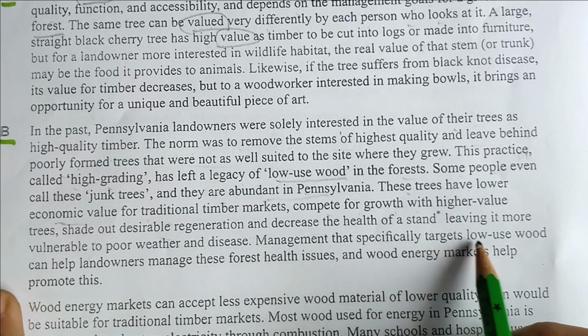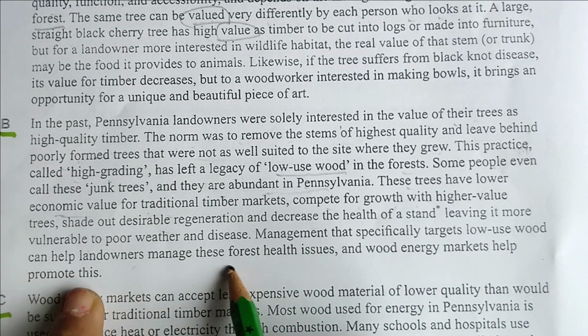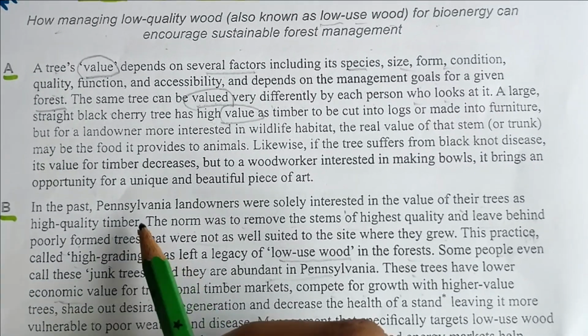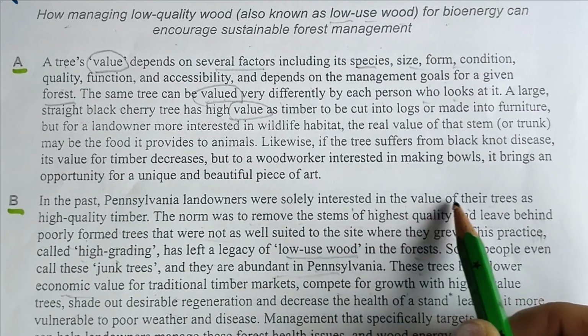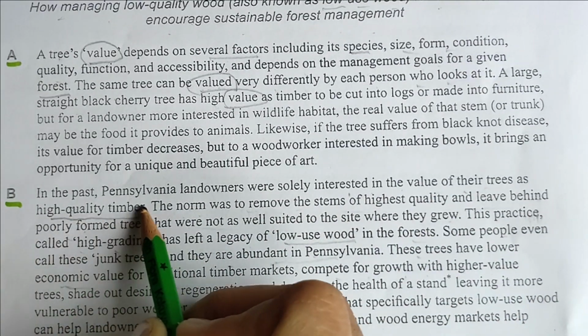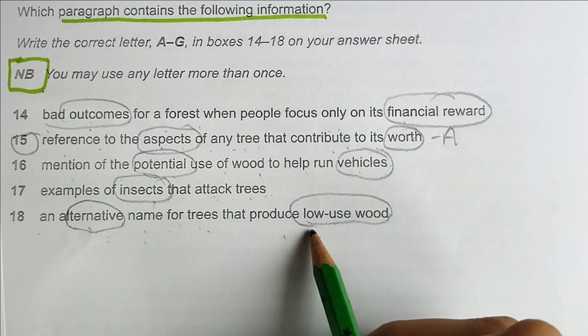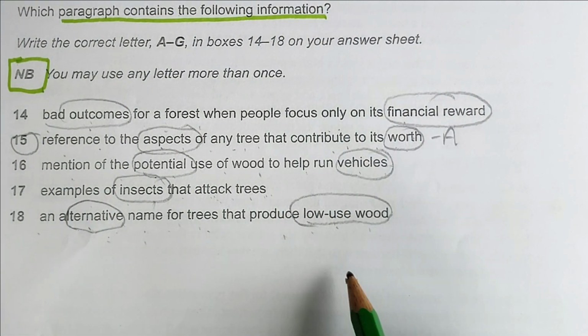Management can significantly target low use wood for energy. So what are they talking about? Solely interested in the value of their trees as high quality timber. Alternative name for trees that would produce low use wood.